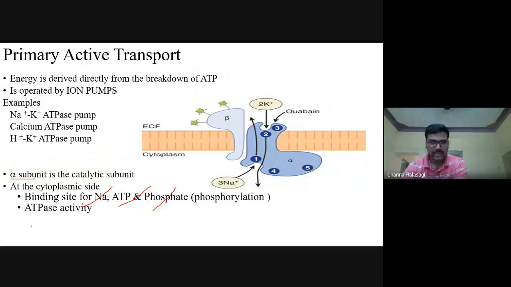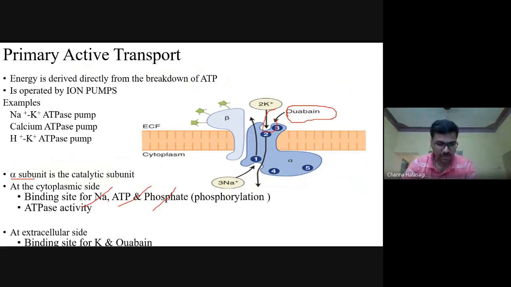There is ATPase activity, and on the extracellular side it has binding sites for potassium and ouabain. Remember, once this question was asked: among these four, which is the main catalytic subunit? It is the alpha subunit of the sodium potassium pump, because it has the binding sites for various ions, ATP and other things.